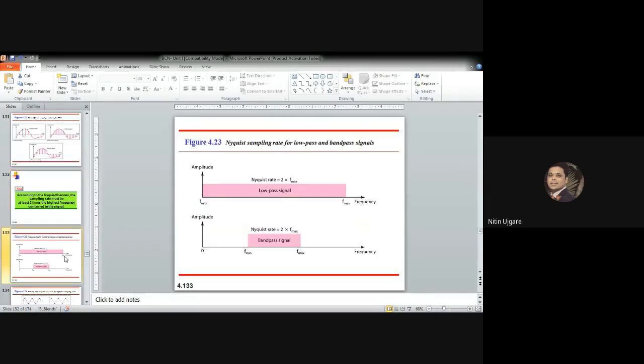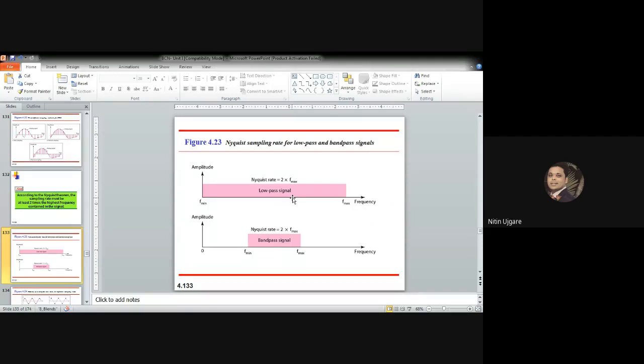We know that we are using two types of media to transmit the signal. One is the low pass channel, that is the baseband channel, and the other is the band pass channel. Now we know that the minimum frequency in a low pass channel always starts with 0 and the highest frequency is given to us.